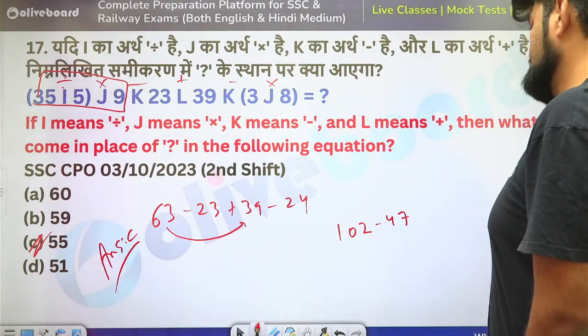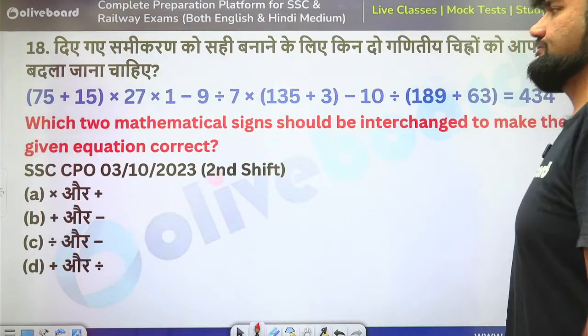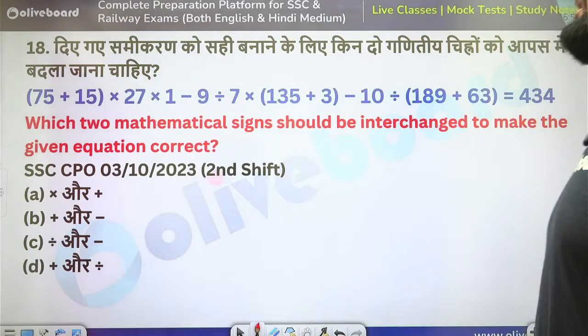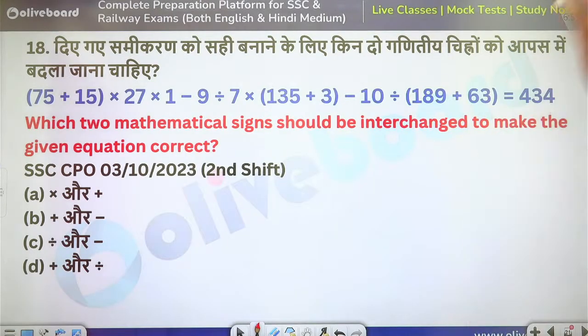Okay. Next. Which two mathematical signs should be interchanged to make the given equation correct?